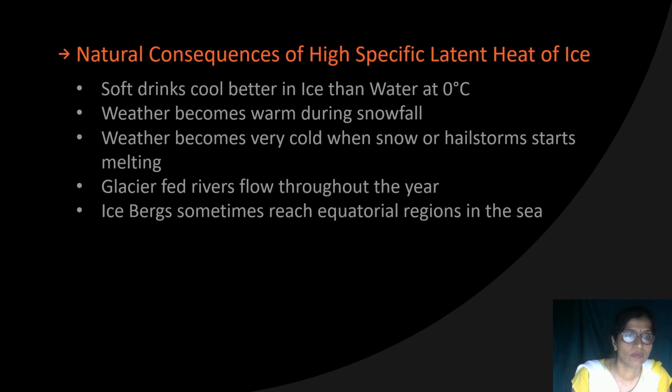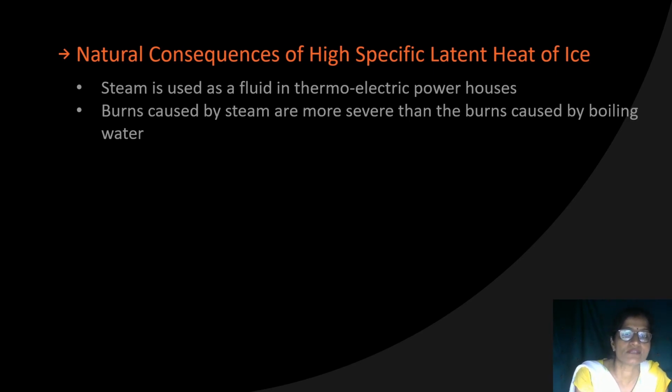Next, we will discuss the natural consequences of the high specific latent heat of vaporization for water.